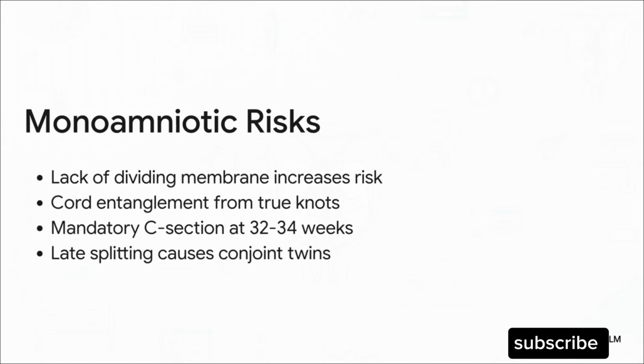Now, what if the twins are monoamniotic, meaning they share the exact same amniotic sac? The risks escalate dramatically here. Because they lack a dividing membrane, they're swimming in the same pool. This makes cord entanglement and the formation of true knots highly dangerous. Any sudden tightening can instantly cut off the blood supply. Because of this totally unpredictable risk, the management protocol is a mandatory C-section at 32 to 34 weeks, no exceptions. Also, keep in mind that conjoint twins are another severe complication specific to late splitting in these monoamniotic pregnancies.